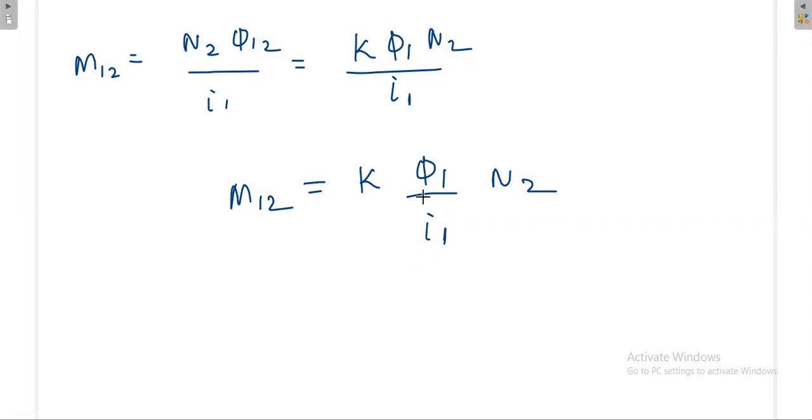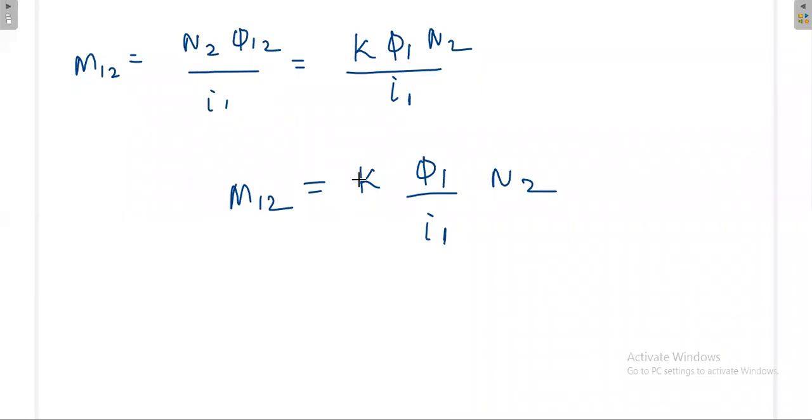See, this is like an inductance value at the primary side, because if the number of turns and the inductance value of the inductor at the primary side is high, then it will produce more flux for a given current. How much flux you are producing, that is phi 1 divided by I1, the flux to current ratio at the primary side. Then how much is getting transferred from primary to secondary, that is determined by K.